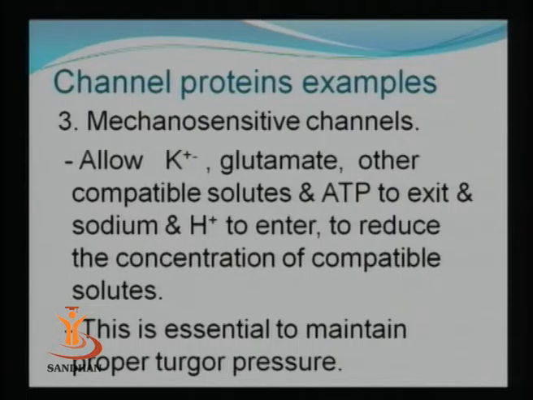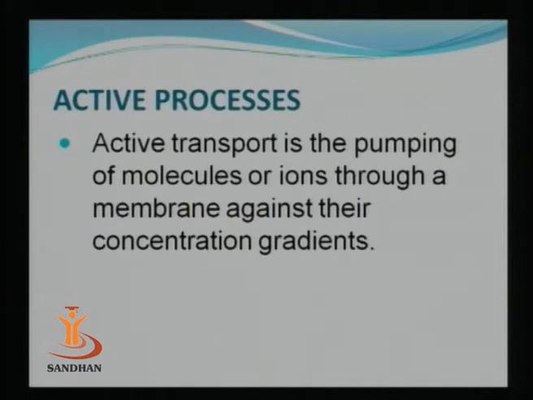So in that case, the cell may have additional channels known as mechanosensitive channels, which will allow certain compatible solutes like potassium, glutamate and other molecules to get out of the cell. So because of that, what happens? The intracellular concentration of solute will reduce. So this will ultimately result in less water being imported into the cell, and this is very essential to maintain a proper turgor pressure within a cell.